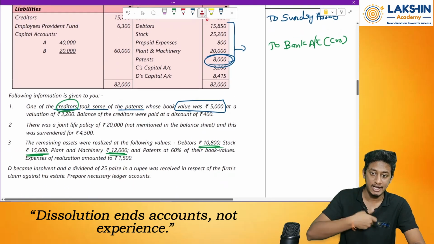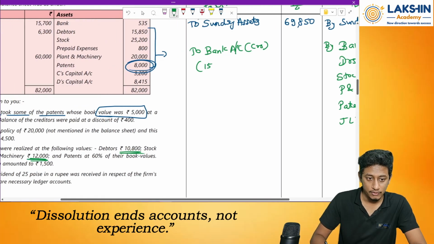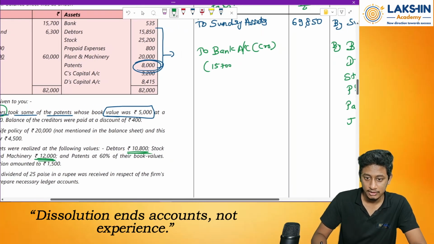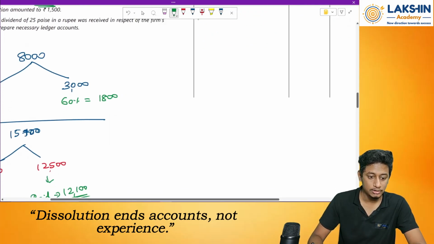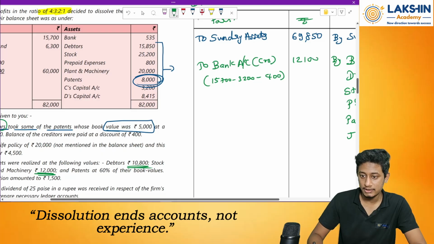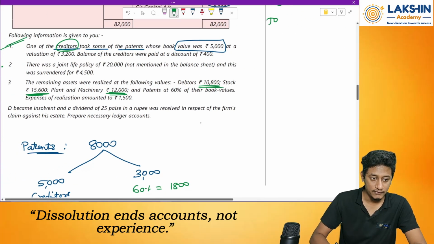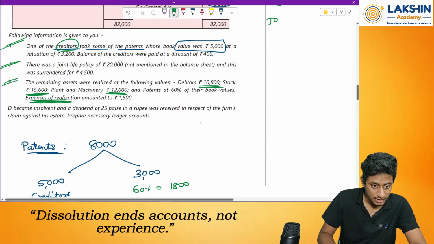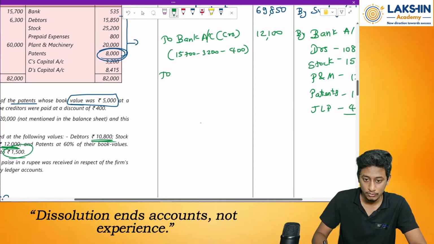We have paid them, right? So as per the working note, 15,700 minus 3,200 towards patents, and then minus 400 rupees discount. How much will that be? 12,100. Then again, what else is there? So this has been taken care of. Over here, expenses for realization is how much? 1,500. So to bank, it is expenses. How much? 1,500.